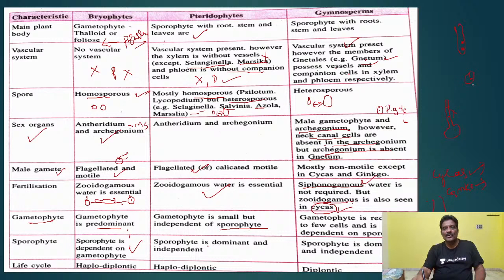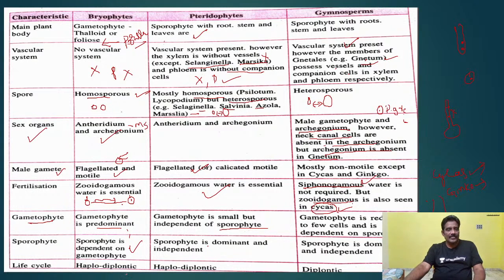And it is dependent on the sporophyte. Actually, the plant that appears externally is the sporophyte. This gametophyte is reduced and is dependent on the sporophyte. Another question: in bryophytes, the sporophyte is dependent on the gametophyte. Am I correct or not? Whereas in pteridophytes, both are independent. In gymnosperms, the sporophyte is dominant and independent.